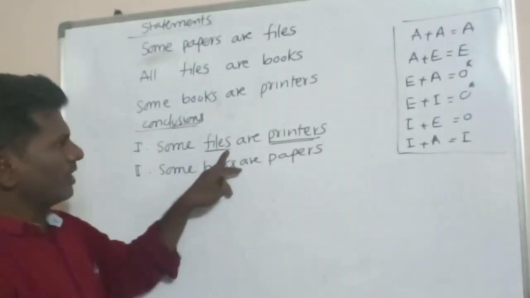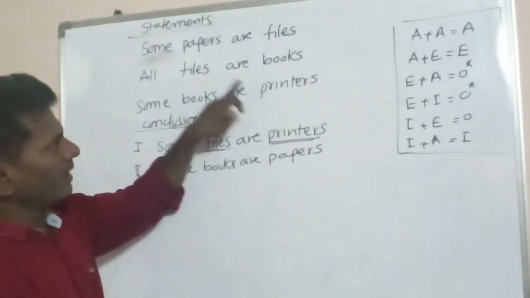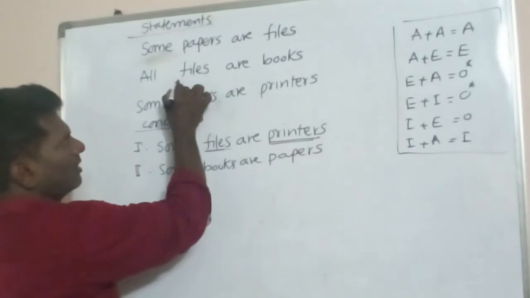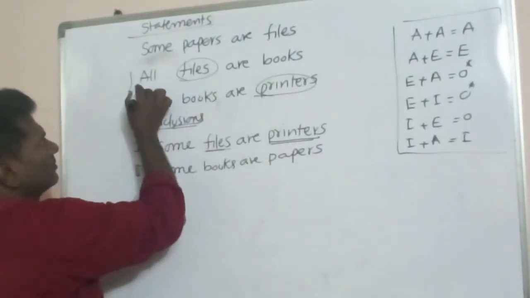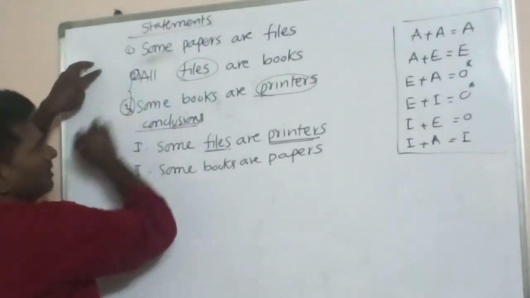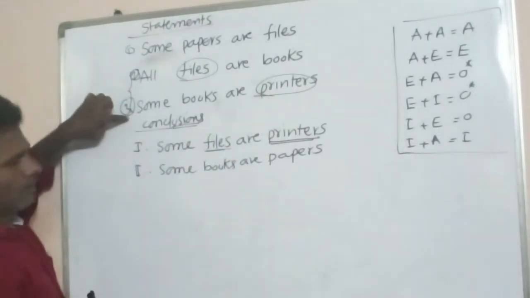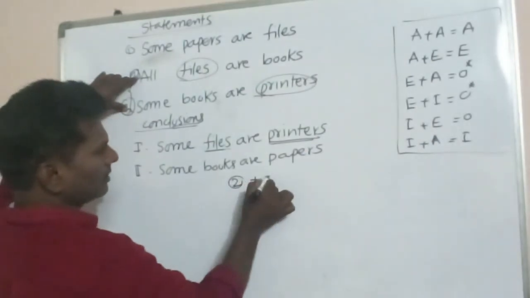Now file, printer. File printer is not there as a pair. So I got files and printers. Add only these two. This is the first statement, this is the second statement, this is the third statement. To get file and printer, I require only the second and third. Now I am combining the second and third statements.